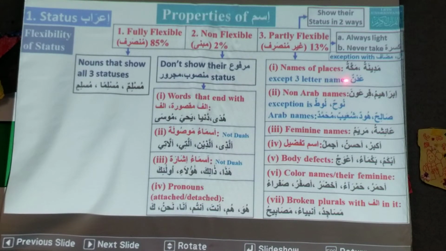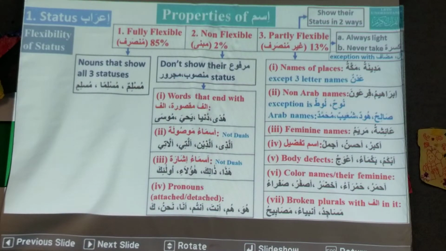So there is one exception here, except 3-letter names. So if there are 3-letter names, they can show like Adnan, Adnun, it can be Adnun, Adnan, Adnin. Okay, so they can be heavy.